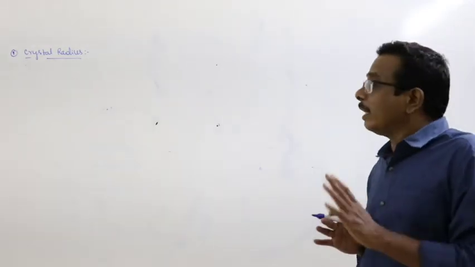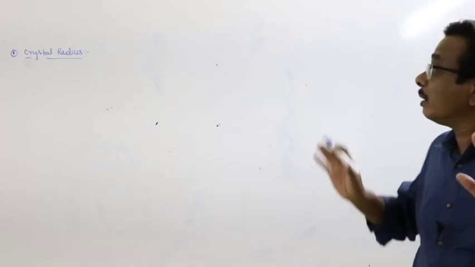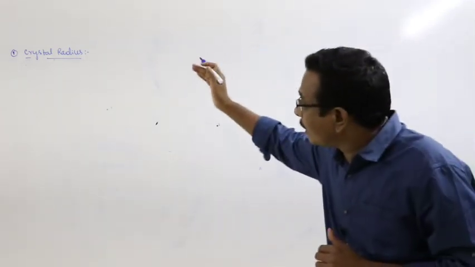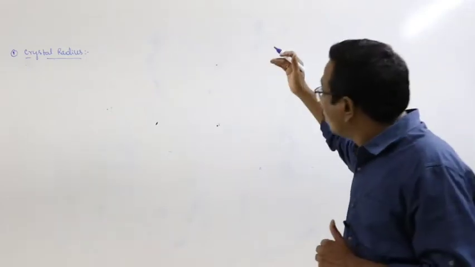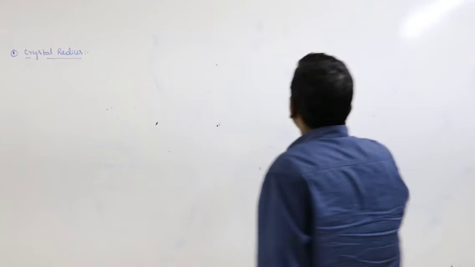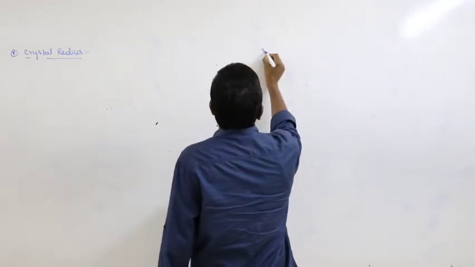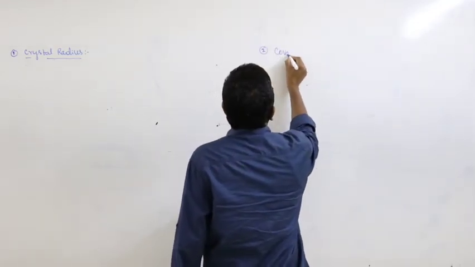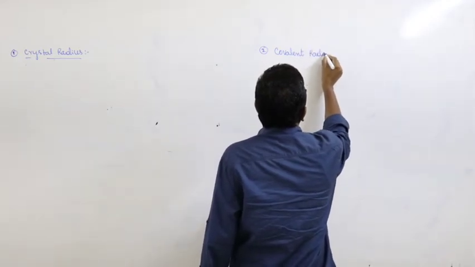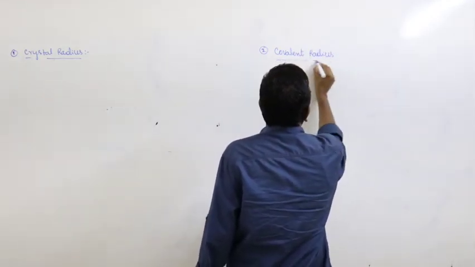Okay, here basically there are 3 types of atomic radii. What are they? Crystal radius, covalent radius and van der Waals radius. And here the second one is covalent radius. And the third one, van der Waals radius.